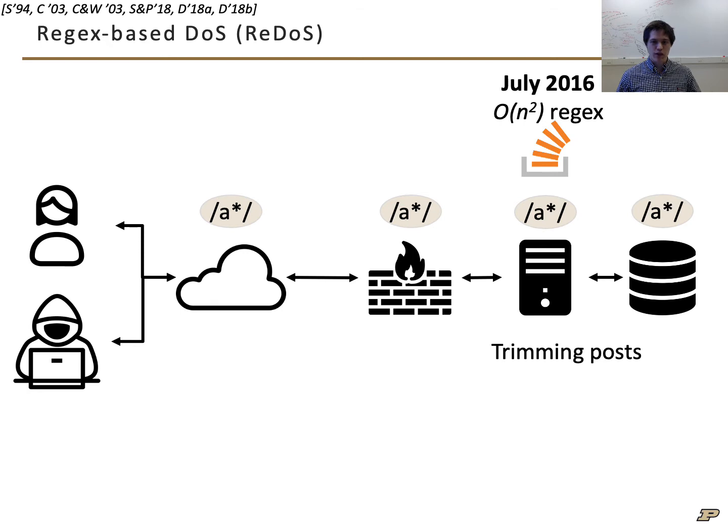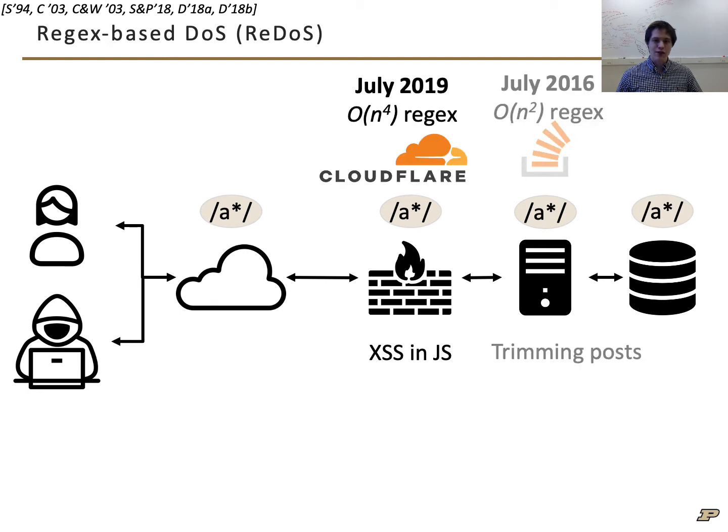ReDoS can affect individual web services like Stack Overflow, and it can affect many services at once, when it impacts CDNs and middleware like Cloudflare. But these aren't one-off examples. Recent research has shown that ReDoS vulnerable regexes are common in major modules and major websites. What's frustrating about this class of attack is that in some sense it's beyond the responsibility of the application engineer. ReDoS attacks are exploiting a weakness in critical infrastructure, in the regex engines used in most programming languages.